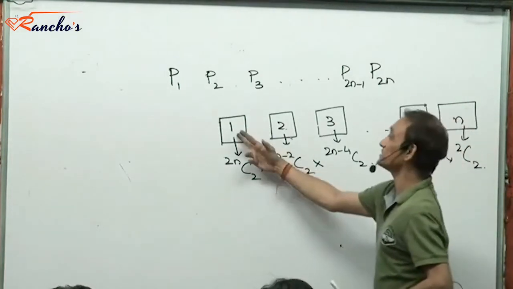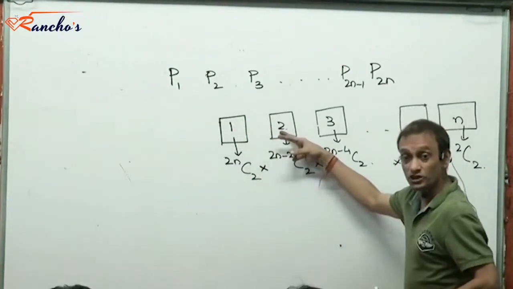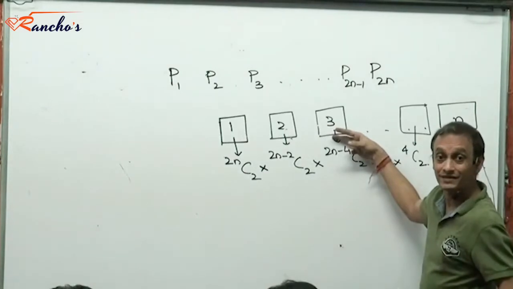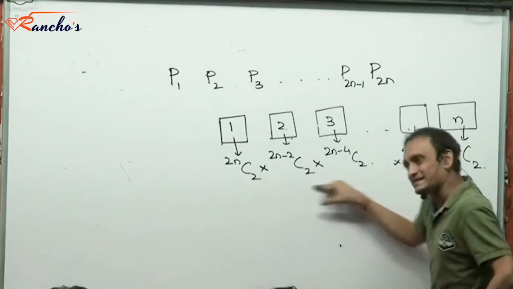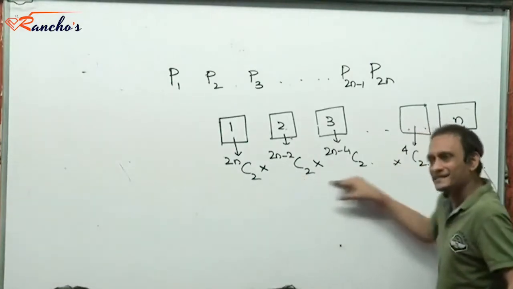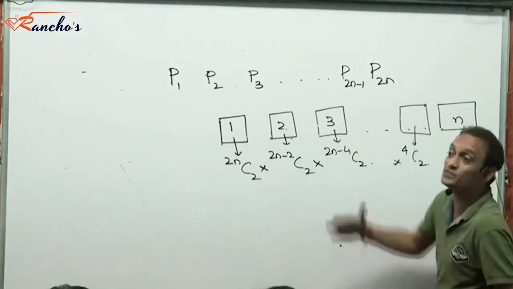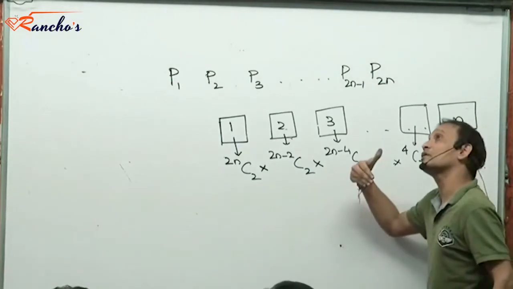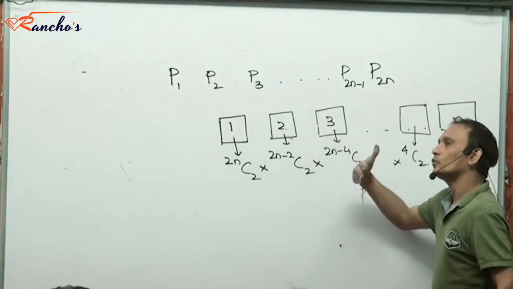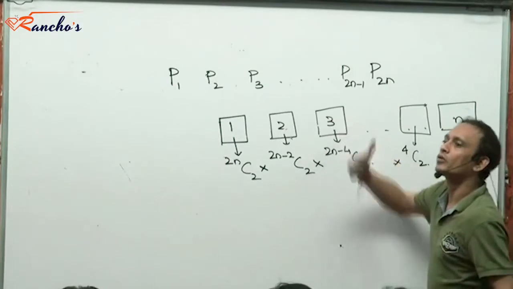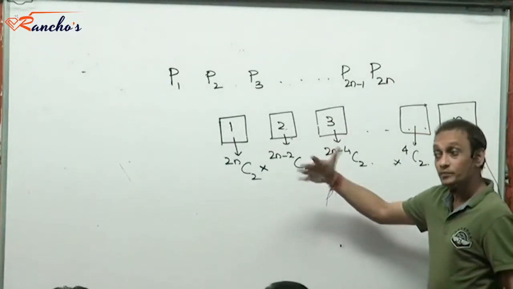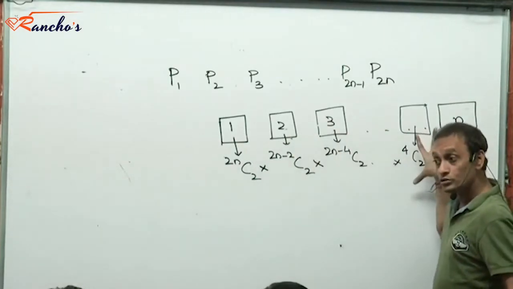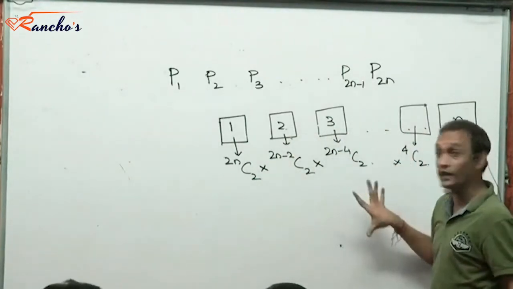A couple selected here, a couple selected for this space, a couple selected for this space. So these many pairs I could select from 2n people. These many pairs I can select from 2n people with the objective of causing them to march past. Right? But there is order in this mode. There is order in this mode of counting.